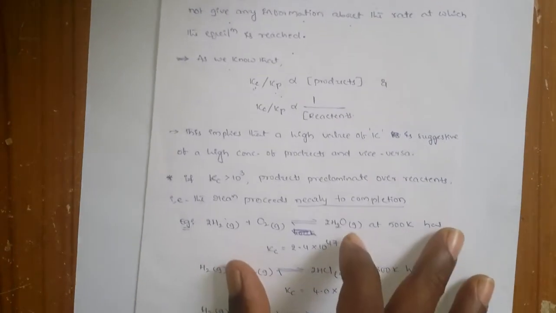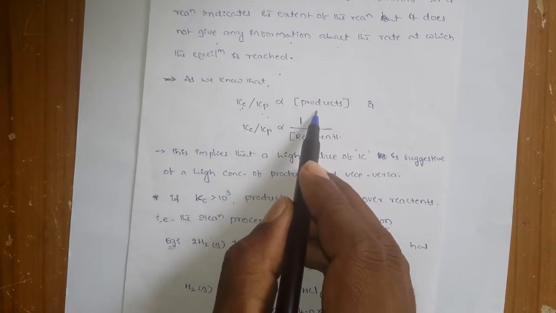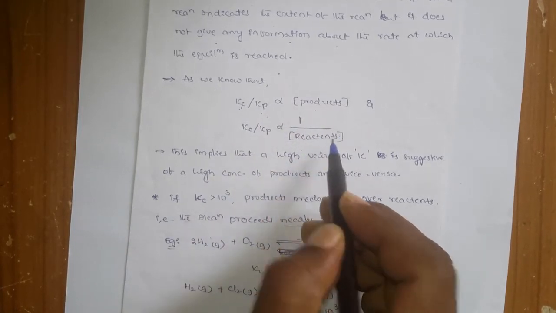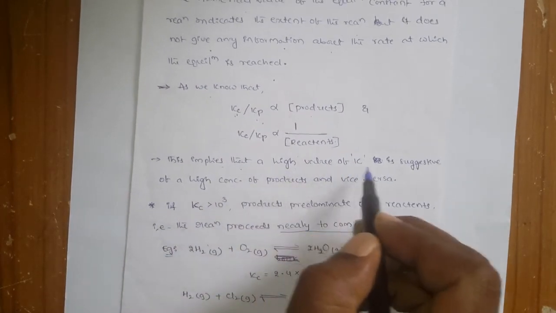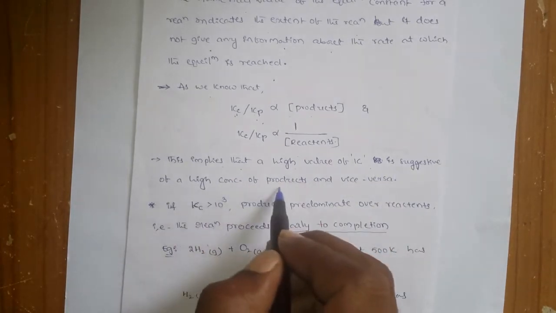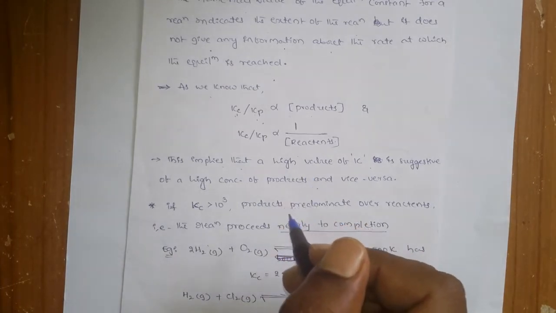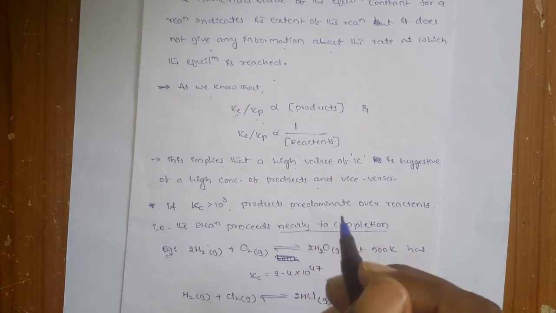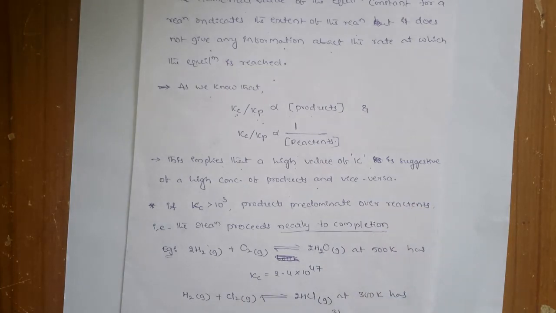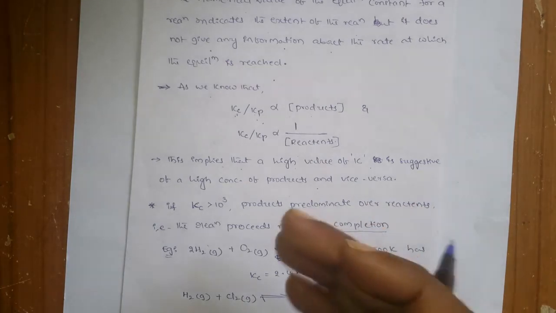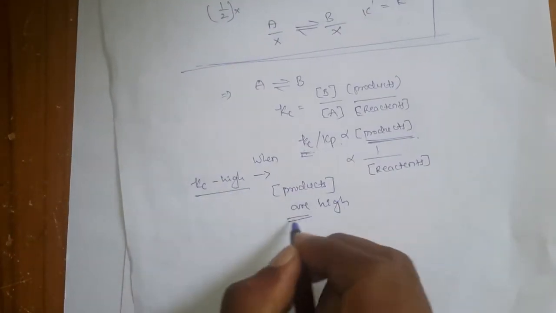So let us go back to our notes. You see here, Kc or Kp is directly proportional to the product concentration and inversely proportional to the reactant concentrations. So this states that a high value of K is suggestive of high concentrations of the product. That means a high value of Kc indirectly indicates high concentrations of products in the reaction. If the Kc value is high, the product concentrations are high.